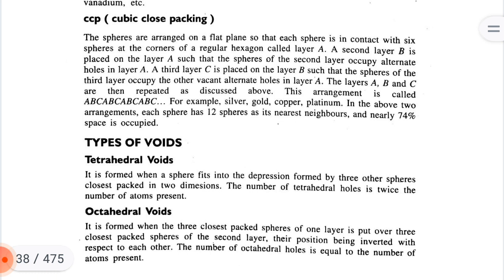This arrangement is called ABC, ABC, ABC, ABC. For example, silver, gold, copper, platinum.